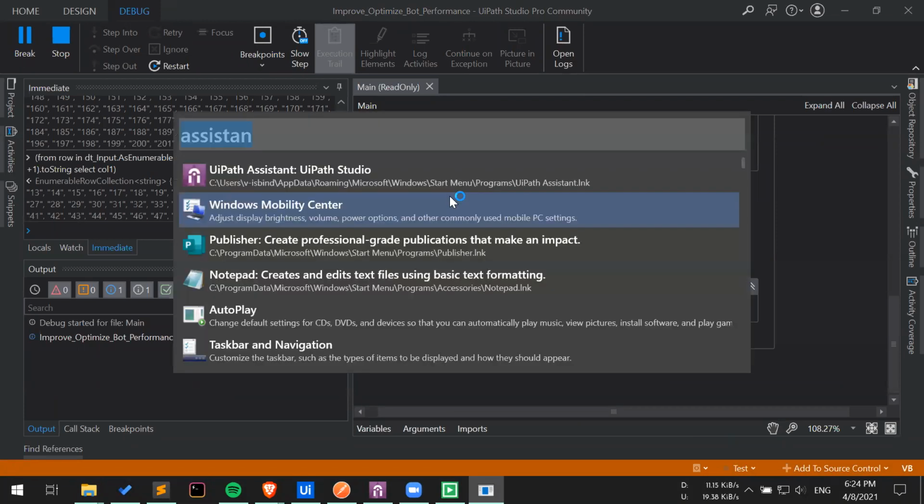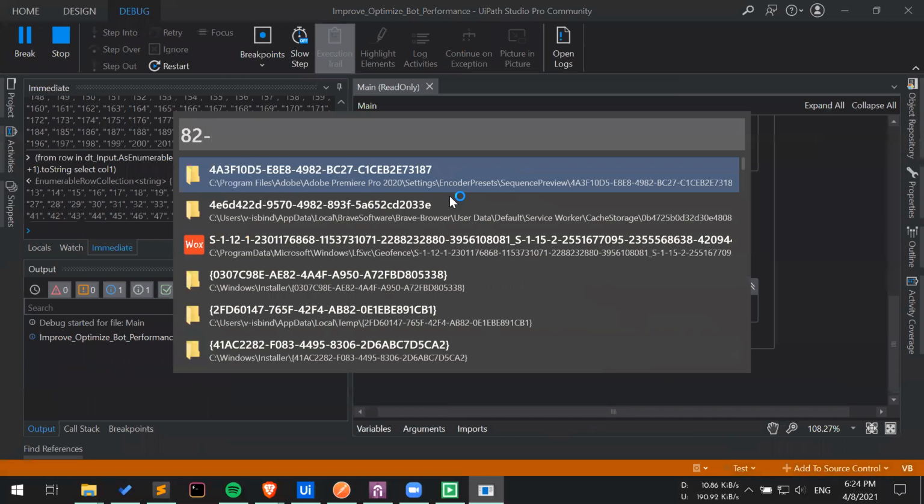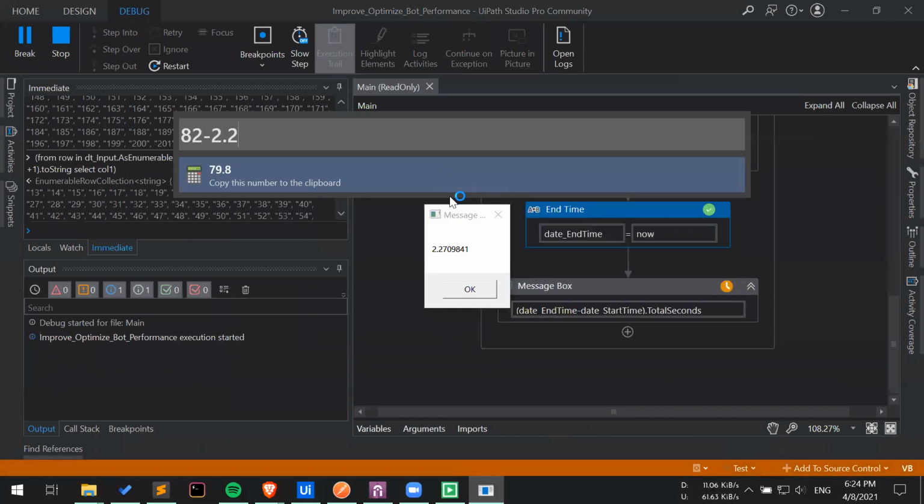If you talk in terms of percentage improvement, just by doing this small step of creating a very simple LINQ query, we have achieved an efficiency gain of 97.23%.